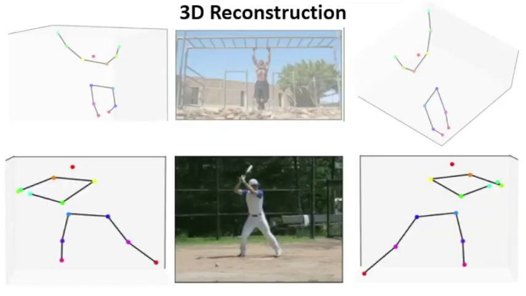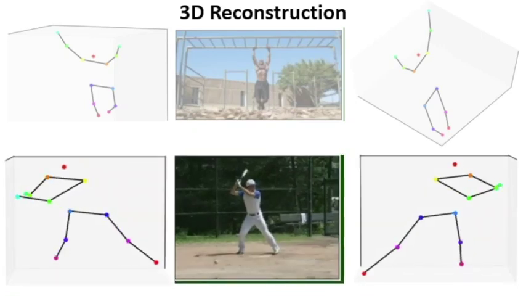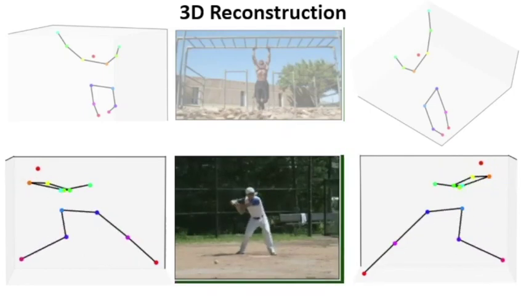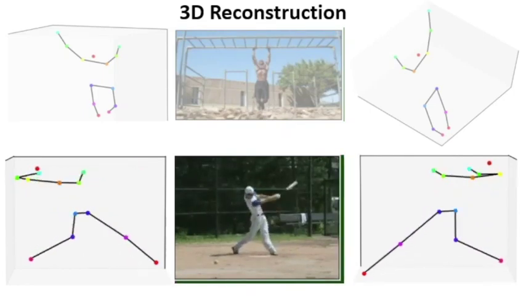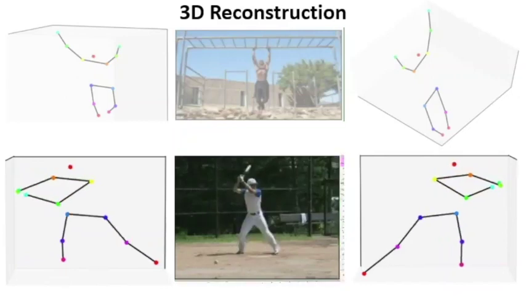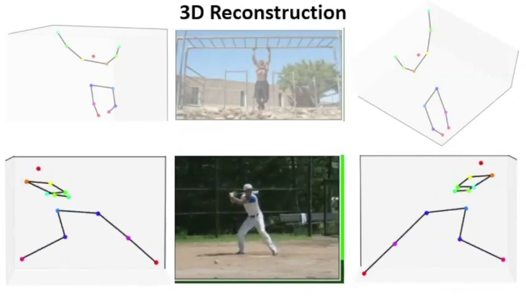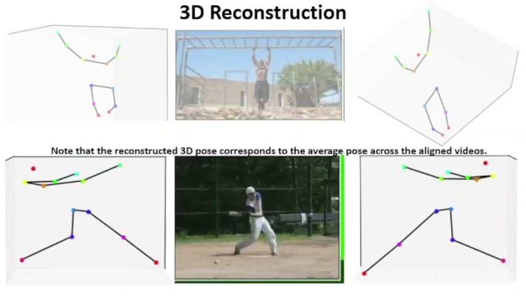This reconstruction also works for more complex actions such as baseball swing. Importantly, note that the reconstructed 3D pose in this case corresponds to the average pose across different aligned videos due to the variations in which a baseball swing is performed by different actors.